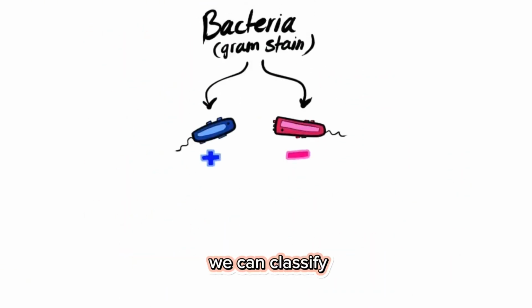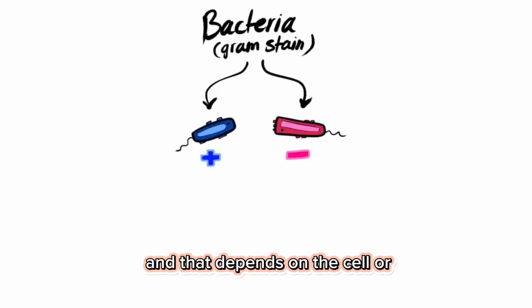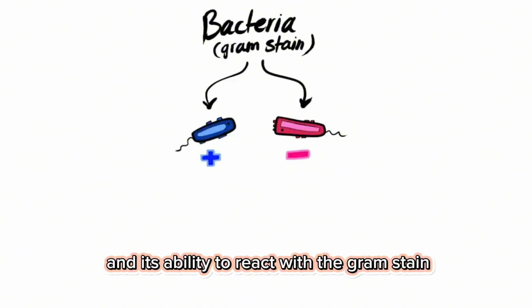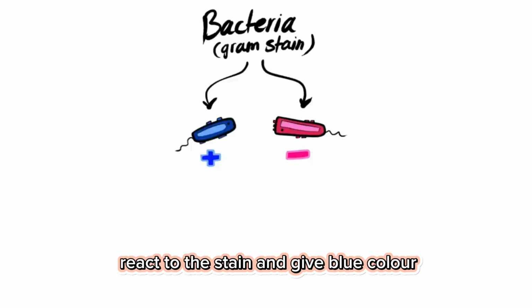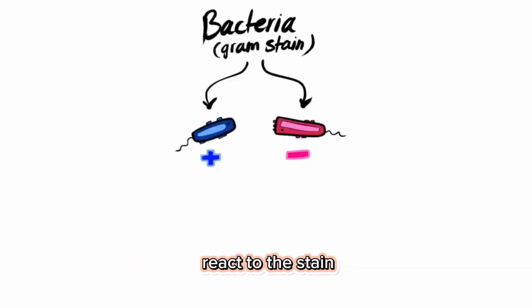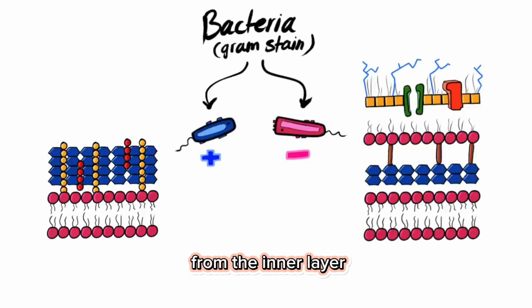Now we'll move on to gram staining. In gram staining, we can classify bacteria into either gram-positive or gram-negative, and that depends on the cell wall constituents and its ability to react with the gram stain. To classify them, gram-positive react with the stain and give blue color, while gram-negative react with the stain and give red or pink color.